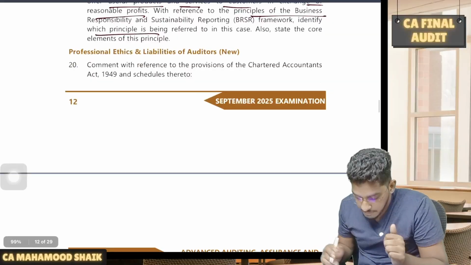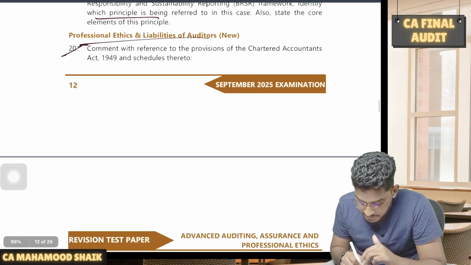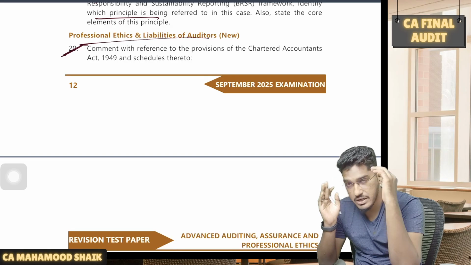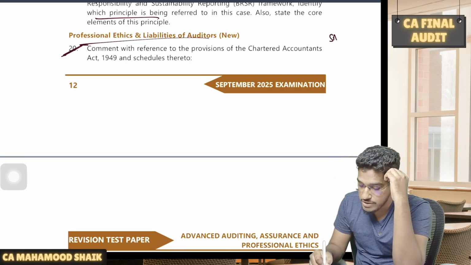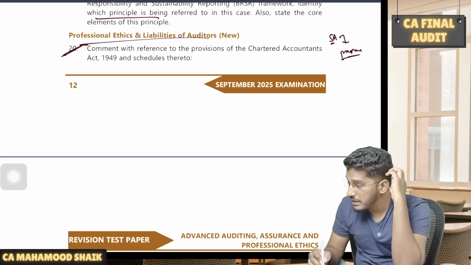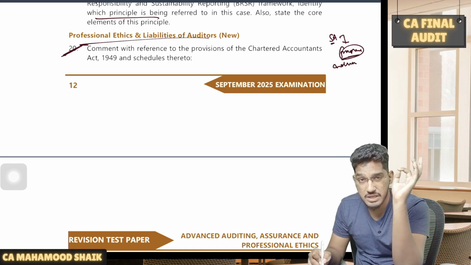Then comes the next one, professional ethics. From professional ethics, we have some important questions. This one is regarding BRSR; there is one recent ICAI council decision. If you are a statutory auditor of the company, you can't prepare that BRSR report, but however, you can provide advisory services with regard to the BRSR report.